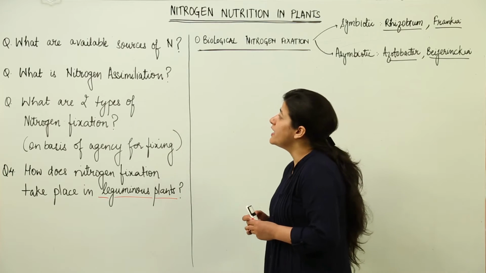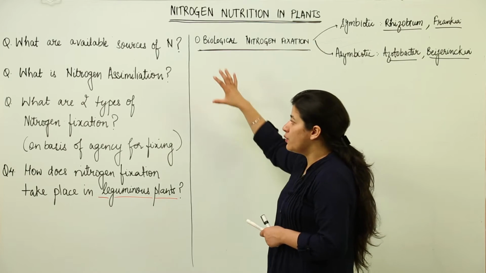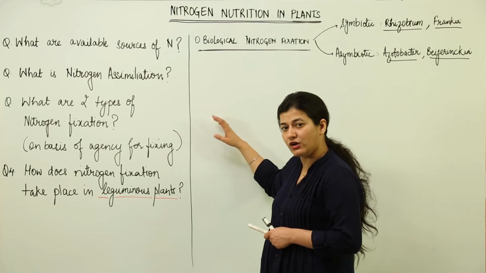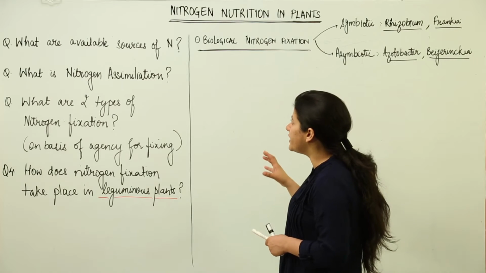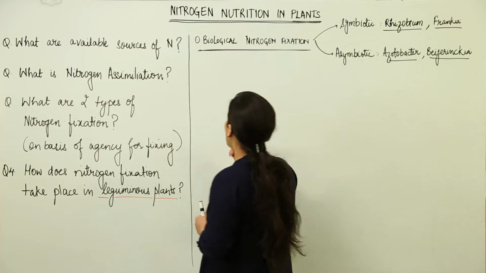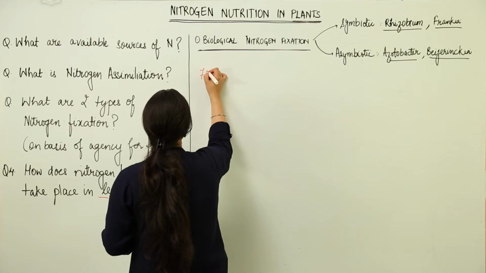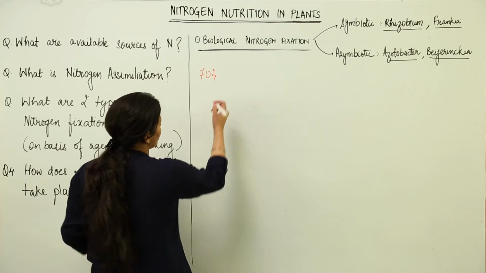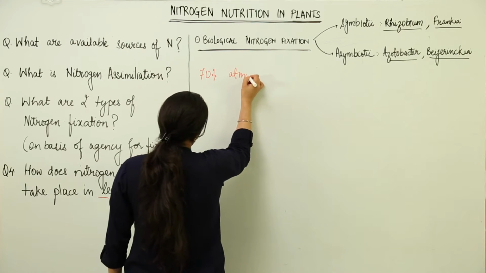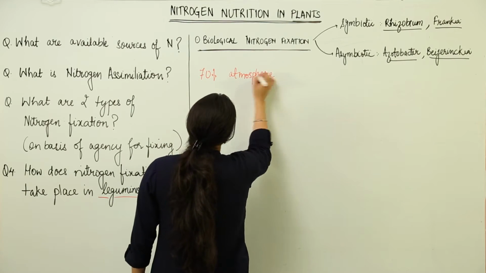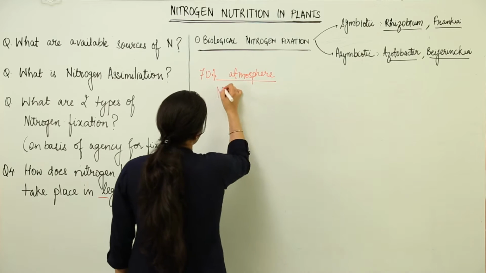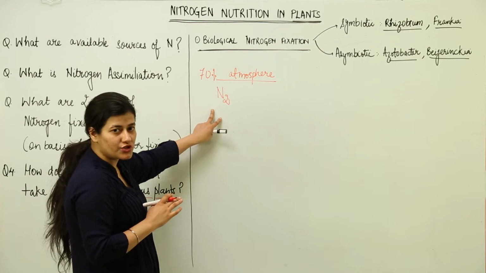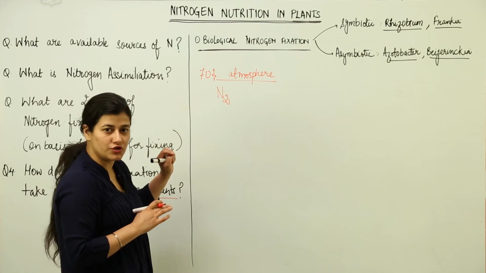So first of all, see what are the available sources of nitrogen. When we are able to answer these questions, we will get a clear-cut understanding of the nitrogen cycle which is taking place on earth. First of all, you know that almost 70% of our atmosphere is nitrogen. So the available source of nitrogen is the atmosphere basically. But to our dismay, atmospheric nitrogen is present in the form of dinitrogen, that is this molecule of nitrogen, and plants cannot take up that nitrogen directly.